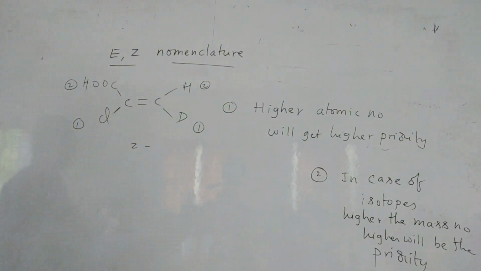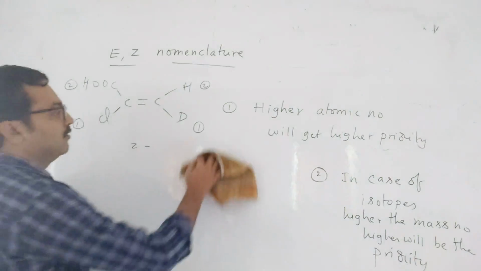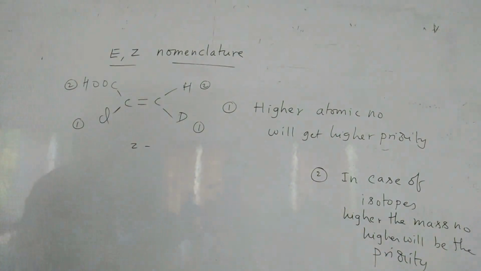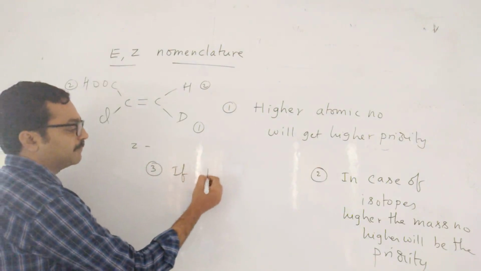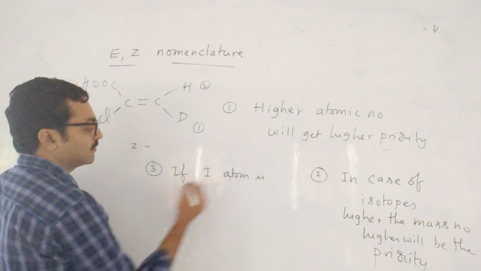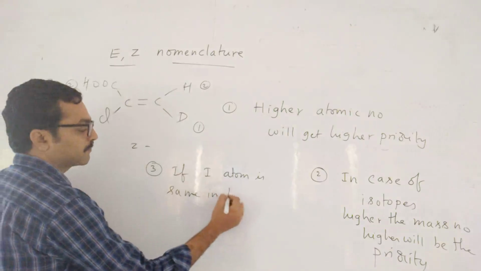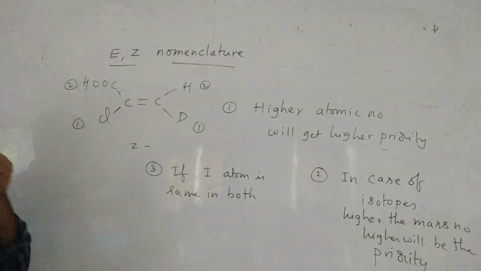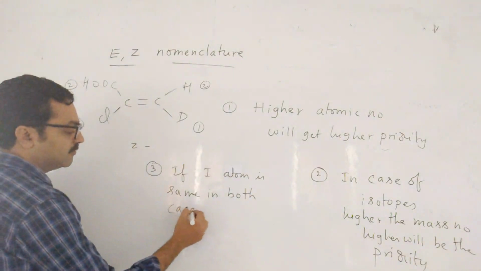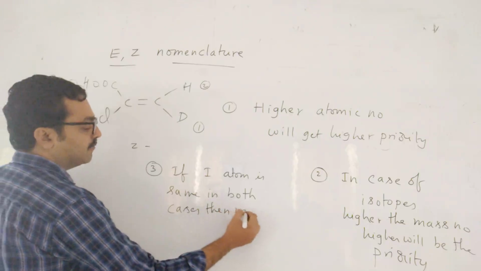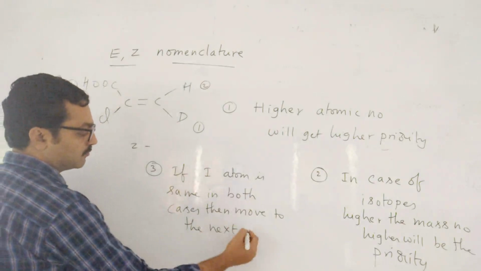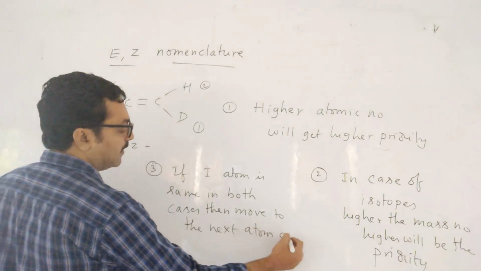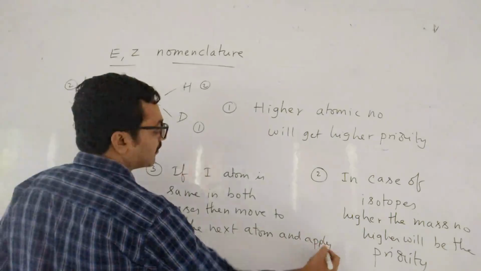So this is a Z isomer because similar groups are on the same side of the double bond. Fine. Now third rule: if the first atom is same, then we have to go to the next atom. If the first attached atom is same in both the cases, then move to the next atom and so on, and apply the above rule.